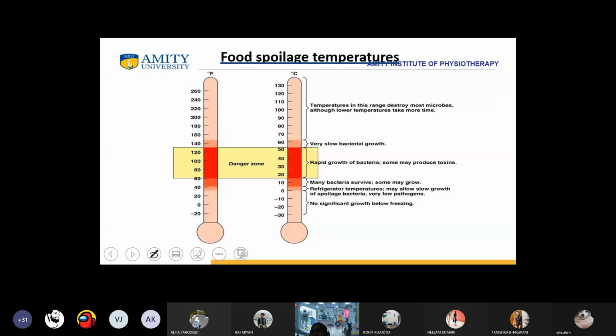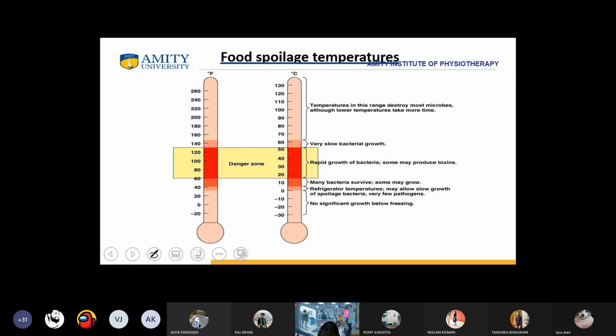Now, what about the food spoilage temperature? We have studied that microbiology plays a very integral part in food microbiology. While we were discussing the historical perspective and the different branches of microbiology in the first module, we discussed that whenever you see some packed foods like ketchups, mayonnaise, cheese, there is a preservative.